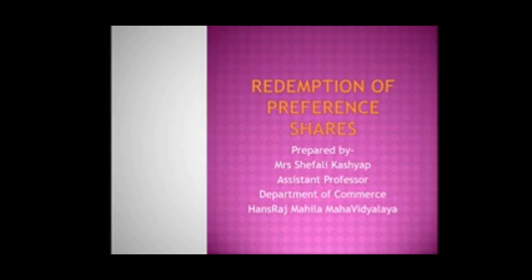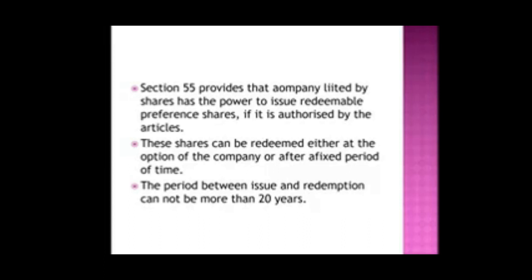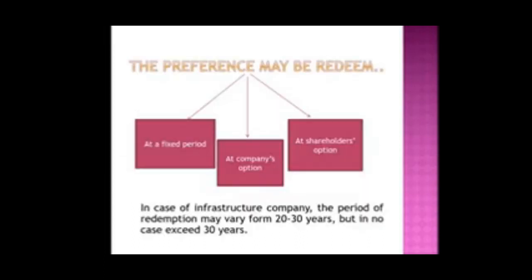A company may redeem its preference shares only on the terms on which they were issued or as varied after due approval of the preference shareholders under Section 48 of the Companies Act 2013. The preference shares may be redeemed: A, at a fixed time or on the happening of a particular event; B, any time at the company's option or any time at the shareholders' option.